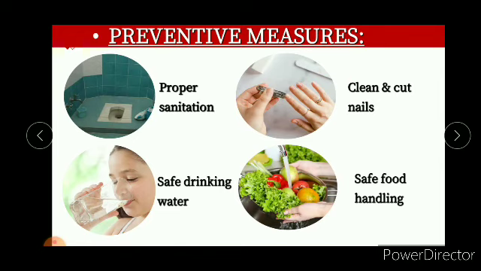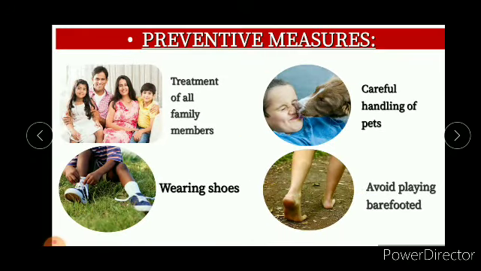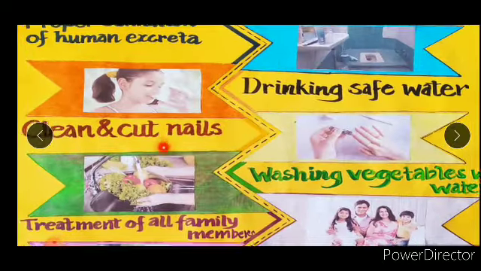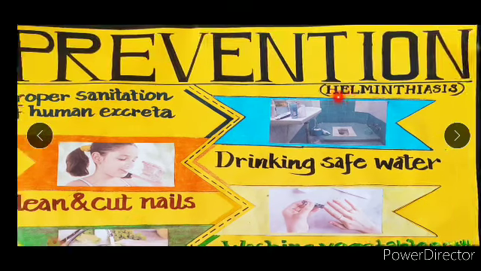Okay, then preventive measures are proper sanitation, safe drinking water, clean and cut nails, safe food handling. And then after that, the treatment of all family members, wearing shoes, careful handling of pets, and avoidance of playing barefoot. So this is the poster that I have prepared for it, which shows, first of all, a picture of proper sanitation.